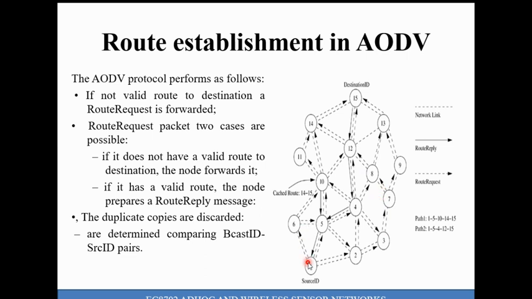Now node 1 wants to find a path, so it starts flooding its route request packet to its neighborhood nodes. These three nodes are not aware of how to reach the destination, so they flood that information to their own intermediate nodes. Now node 10 will be an intermediate node, so it receives the route request packet generated from source 1.